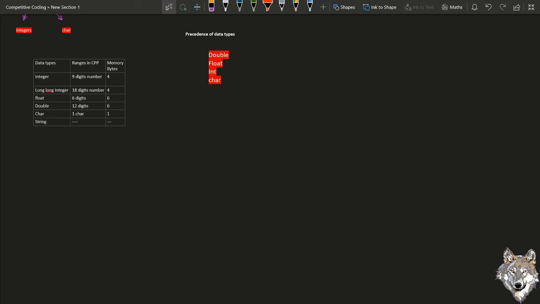For example, in some problem, it will be given that n can be less than or equal to 10 raised to the power 9. What it actually means is that your number cannot exceed 9 digits. So here we can say that integer n can hold 10 raised to the power 9, but if it exceeds, or if we add 1 or 2, it will exceed the integer range, so it will overflow. So in that case, what we can use is long integer.